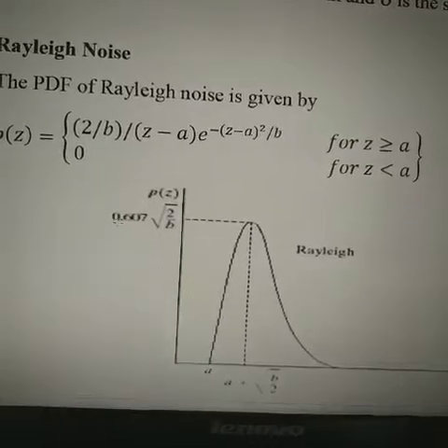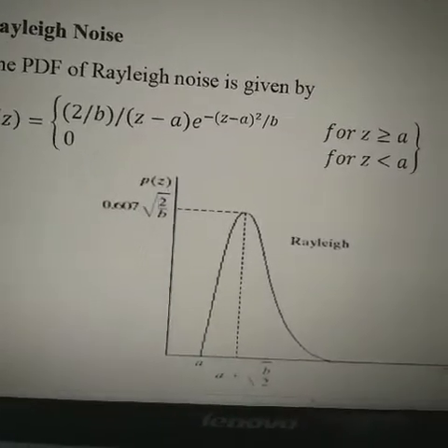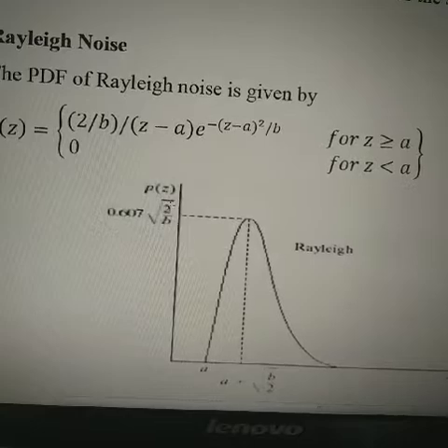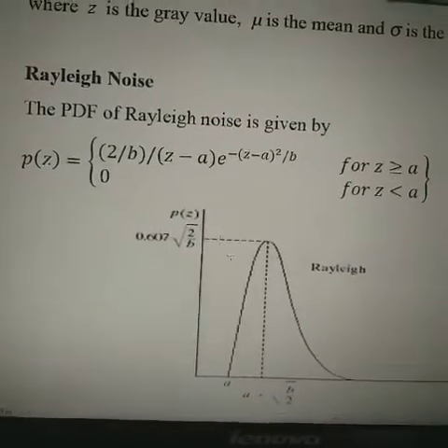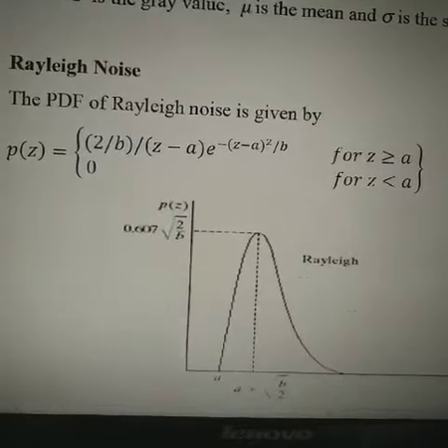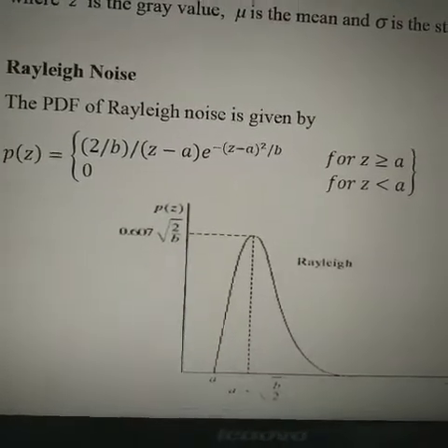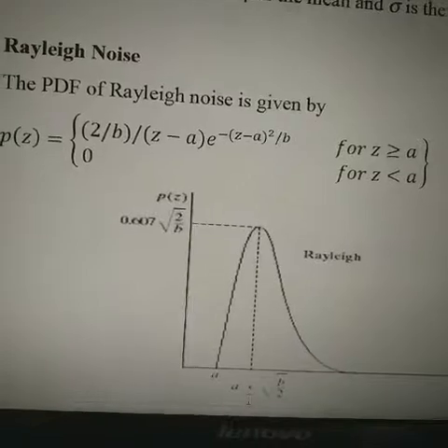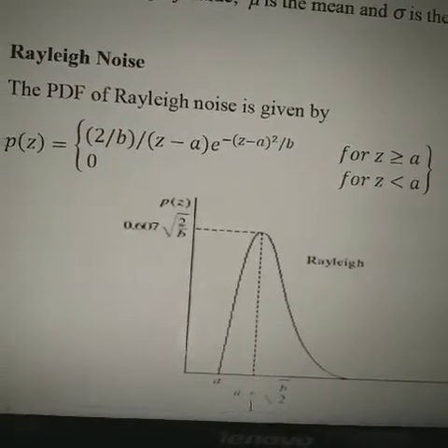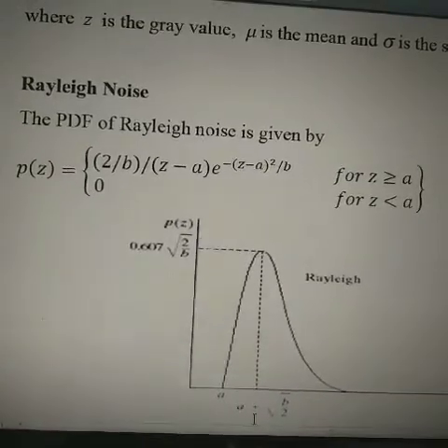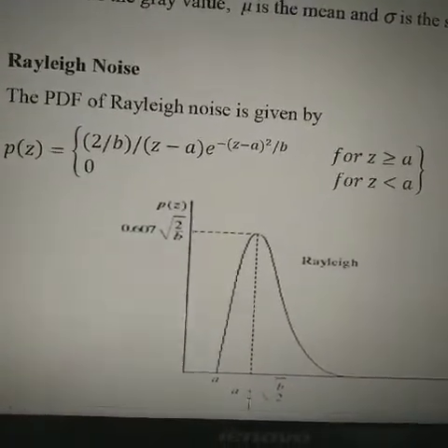We get a value, for example, 0.607 times the square root of 2 divided by b, and we have this graph, the Rayleigh noise curve, which represents the peak value. Otherwise, we have the value 0, from the origin, for z values less than a. Clear?